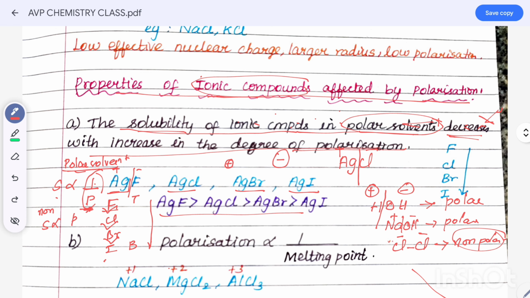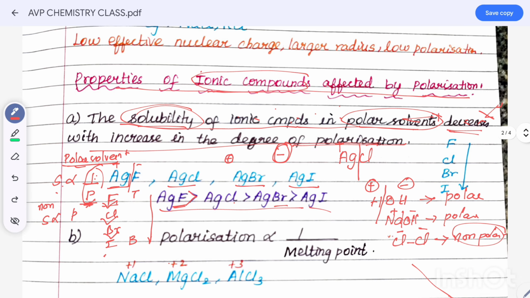Next, the first point is the solubility order. The solubility is inversely proportional to polarization. The general rule is that polarization is bigger for a bigger anion, but here it is inversely proportional. So fluorine is greater than chlorine, then bromine, then iodine.